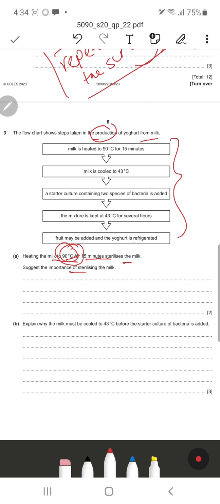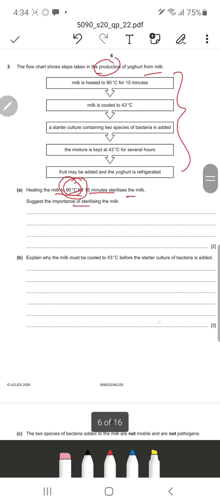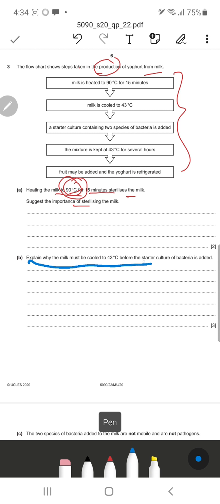So this is the removal of these microorganisms, a removal of pathogens. So there will be a reduction of competition, and there will be less contamination of the yogurt by these other microorganisms, because we do not want them there. Easy. Then it says explain why the milk must be cooled to 43 degrees Celsius before the culture bacteria are added. So this is basically the incubation process.